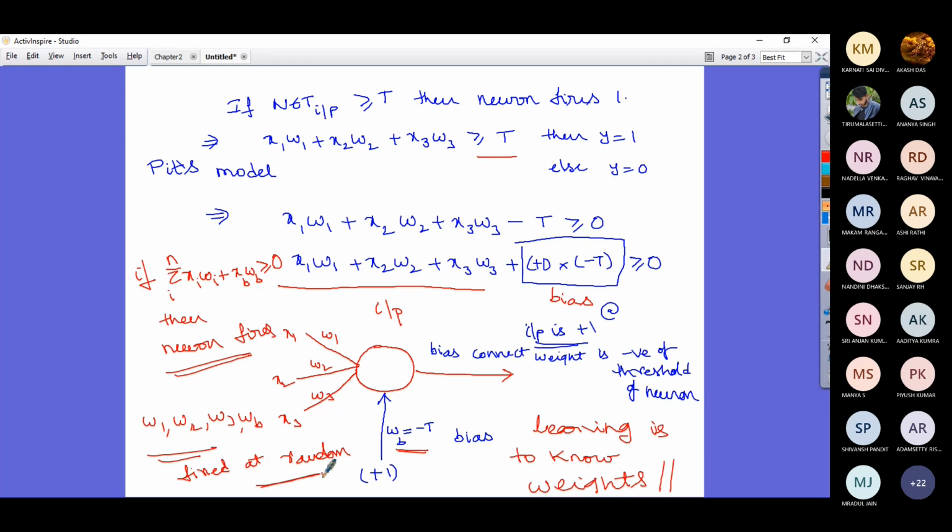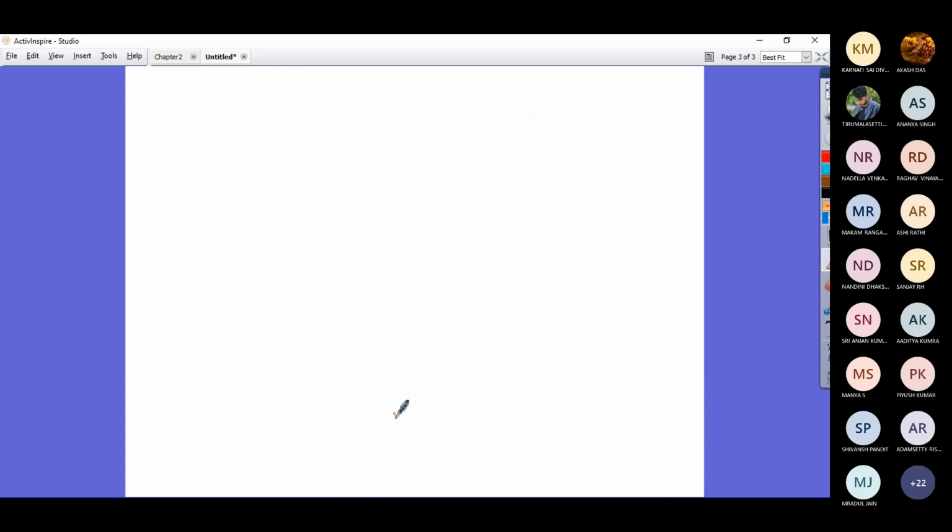Then, when you start learning, you keep learning about these connection weights, and once your learning is complete, it means you are fixing the connection weights. In that process, you will fix the connection weight of the bias also. Is that clear? Yes, sir. Fine. So we have seen the McCulloch-Pitts model and how we bring the concept of threshold value in and make it an input and then learn it.